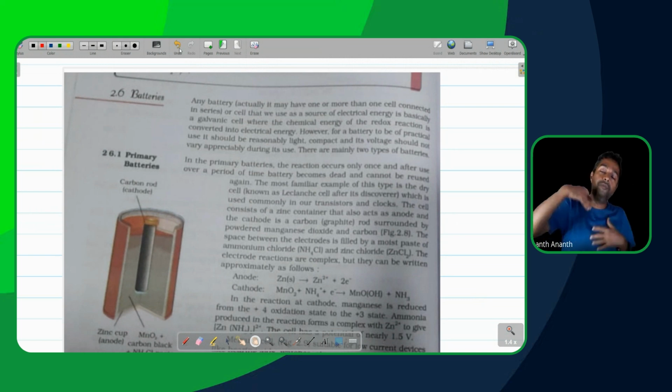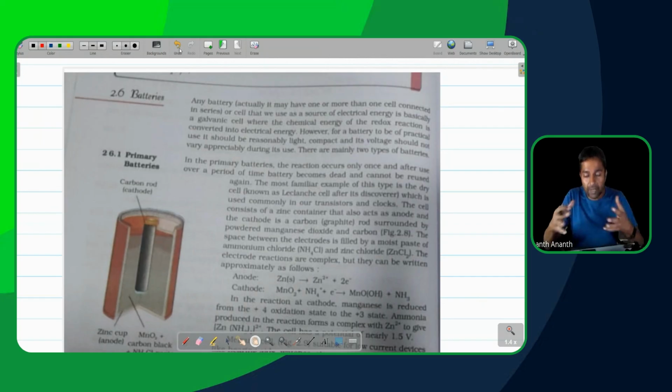Instead of giving something to the reaction, we are taking something from it. So in the electrochemical cell, we take something from the chemical reaction, whereas in the electrolytic cell, we give something to it.